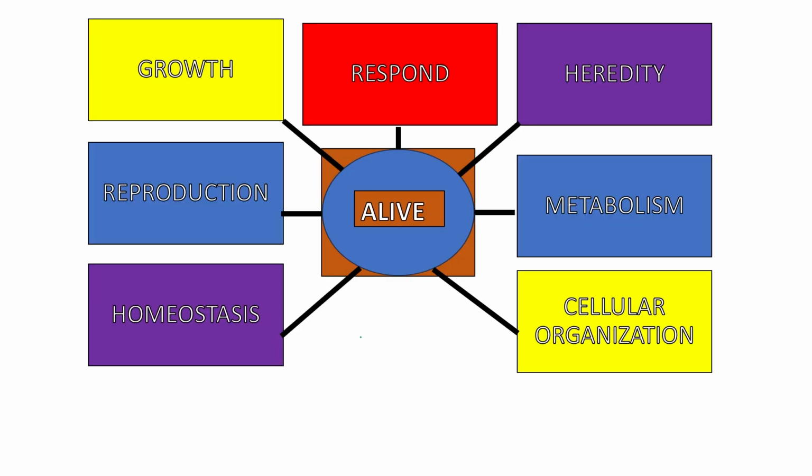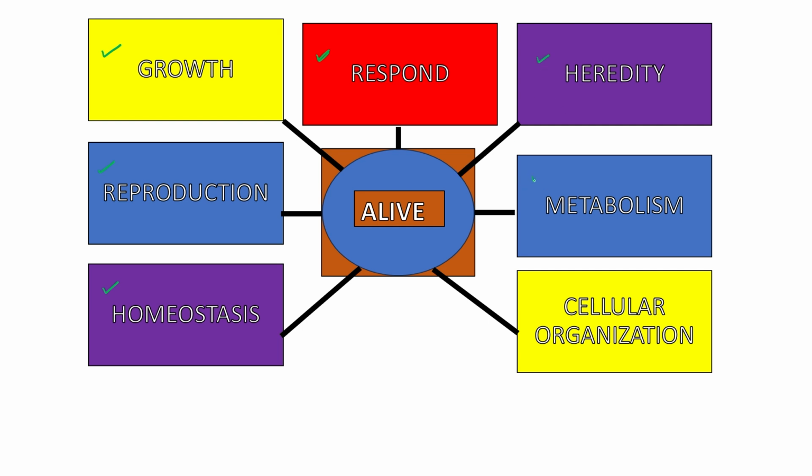Okay, so if someone is alive, then it will show different kinds of characteristics, right? Different kinds of features. Growth is one of the features. Reproduction is another feature. Homeostasis is a feature which must be there in a living thing. Response to external stimuli, to any type of stimuli, right? Hereditary.